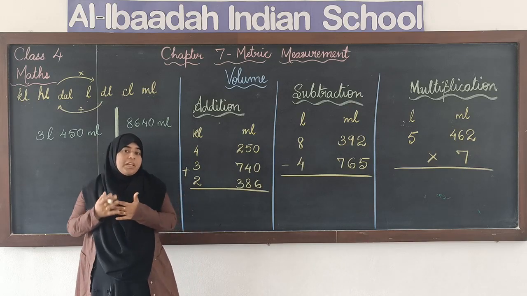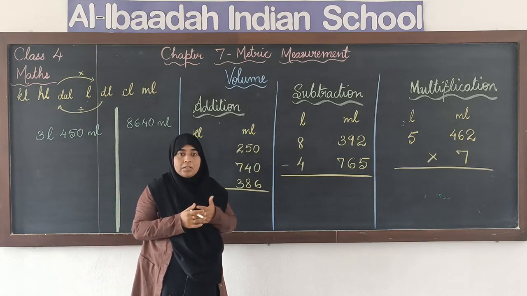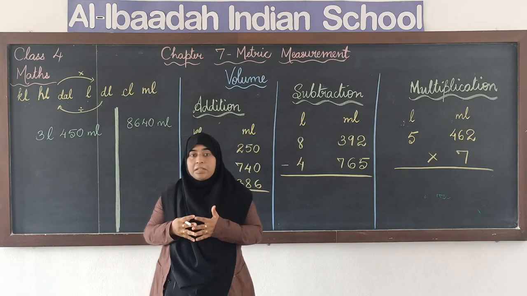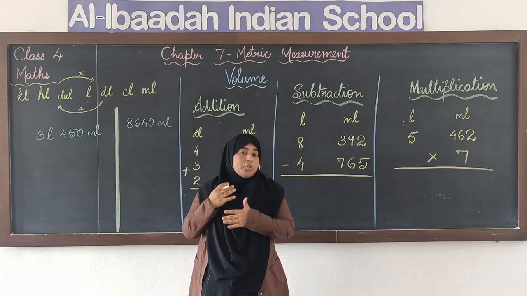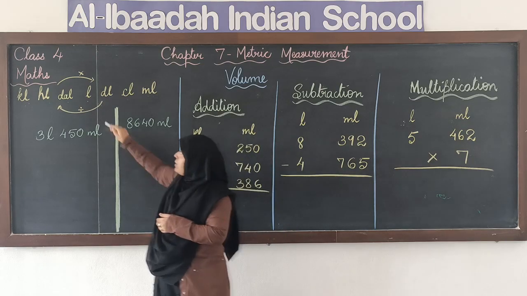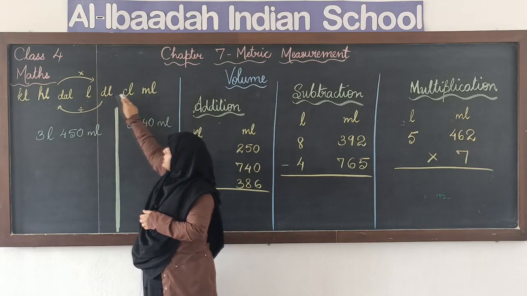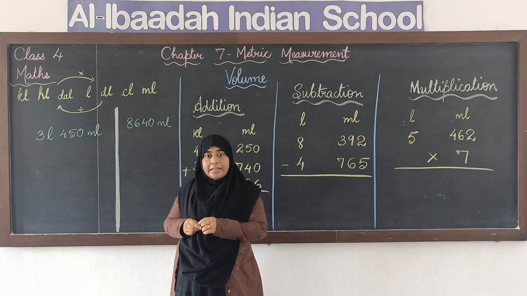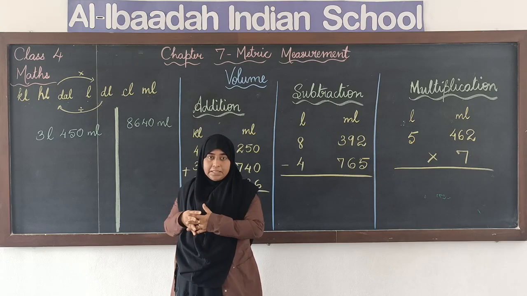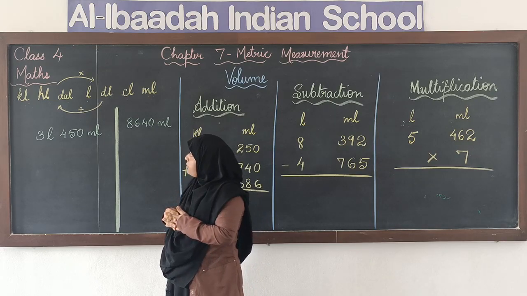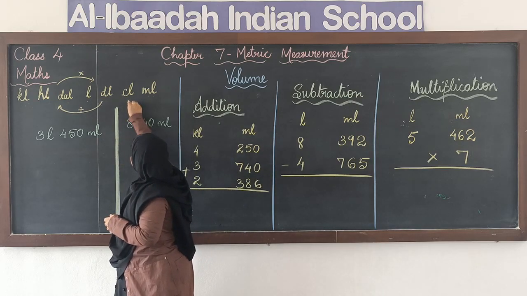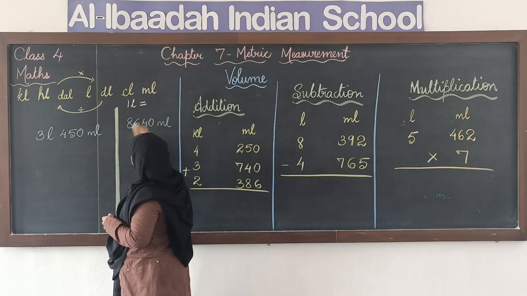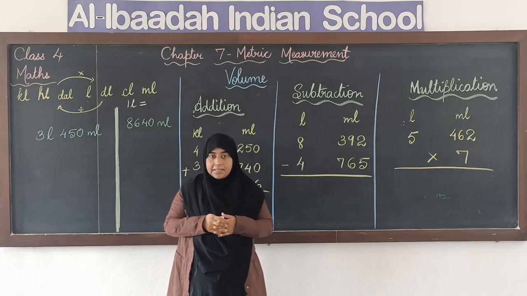Now, the 2 units that we most frequently use, which you come across in your daily life, are liters and milliliters, right? Let us try to find the relation between liter and milliliter. If I say 1 liter is equal to how many milliliters?